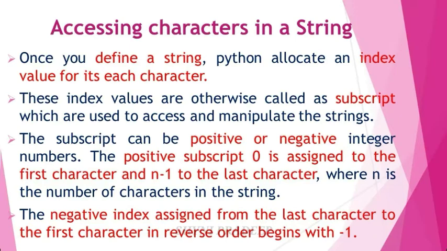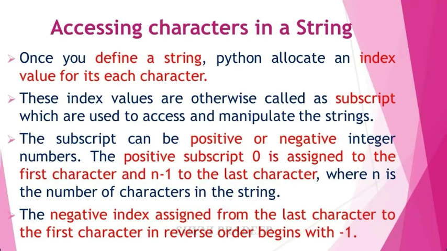Which means if you are taking any string, the first letter belongs to index position 0, the second letter belongs to index position 1, the third letter belongs to index position 2. So see here, the positive subscript 0 is assigned to the first character and n minus 1 to the last character. N is the number of characters in a string. In a string, you have to assign the index position for the first character as 0 and the last character is n minus 1, which means if a string has 6 characters, its first character is 0 and the last character is 5.